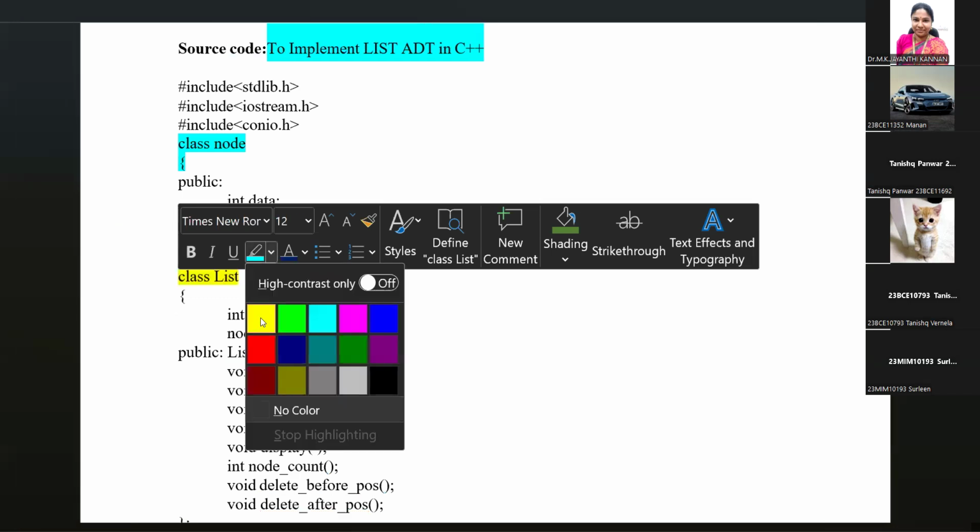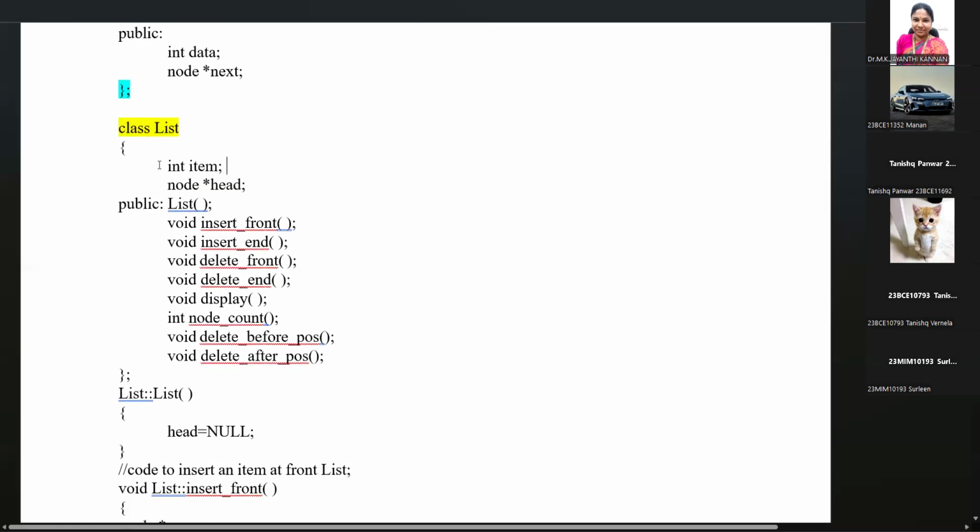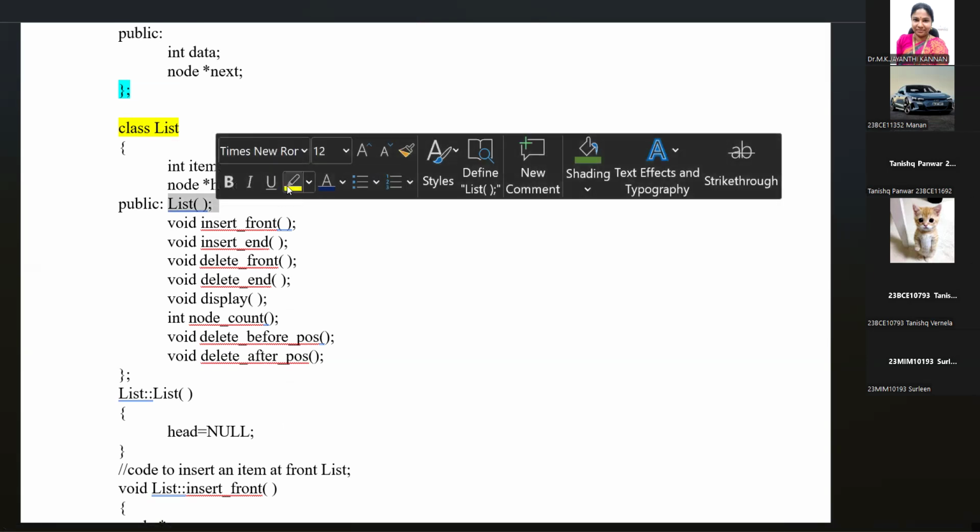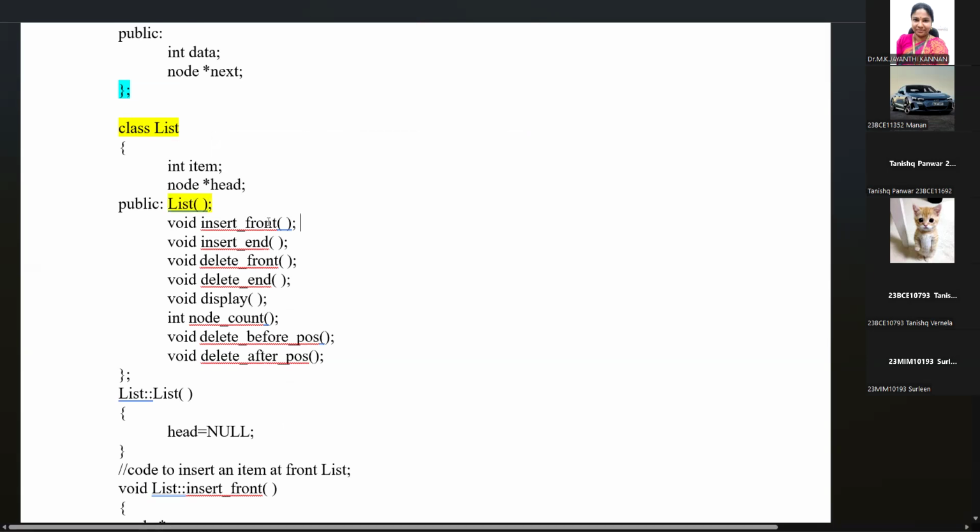Okay. So in the list class, we have two private variables by default, item and address. And we have the public functions: list, that is, the class name is list and the function name is also list. It is a constructor function. And insert in the front, inserting the element before the header, inserting the element in the end, deleting the element from the front, deleting the element at the end, displaying all the elements in the list,